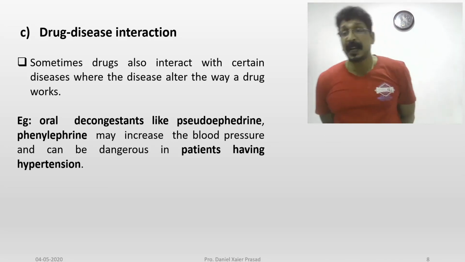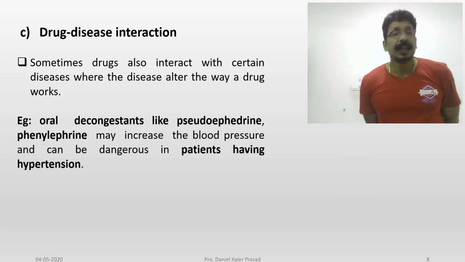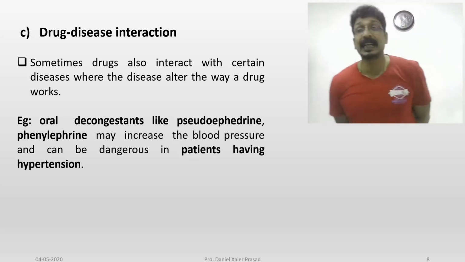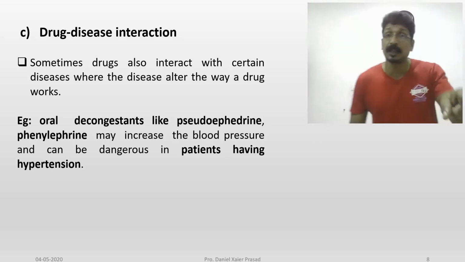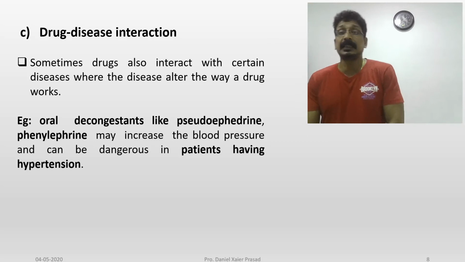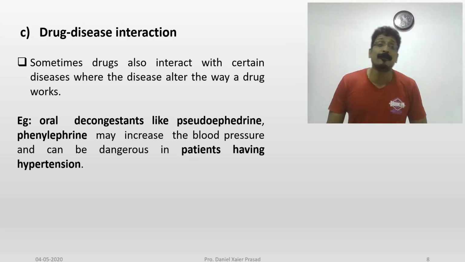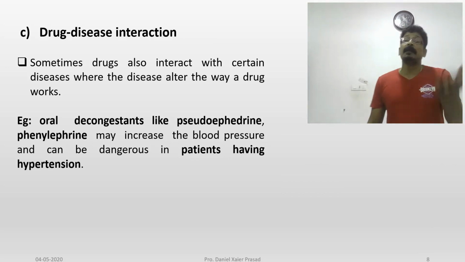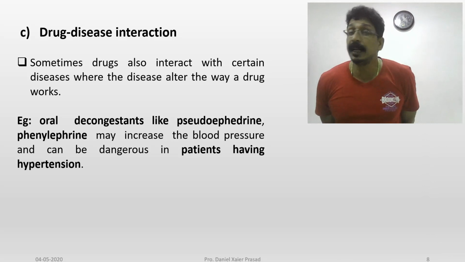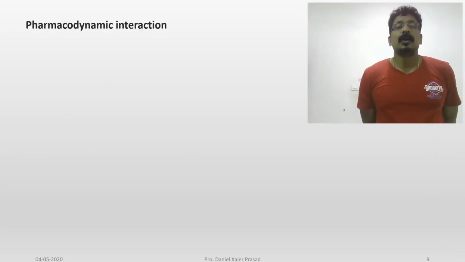If the patient already has hypertension and is on drug treatment for it, he should not use these types of drugs, oral decongestants or even nasal drops. Here I am talking about oral decongestants. Nasal drops may not disturb much, but if somebody takes oral drugs containing pseudoephedrine or phenylephrine and already has hypertension, it will increase the blood pressure and he will get into a worse condition. So you should be careful.